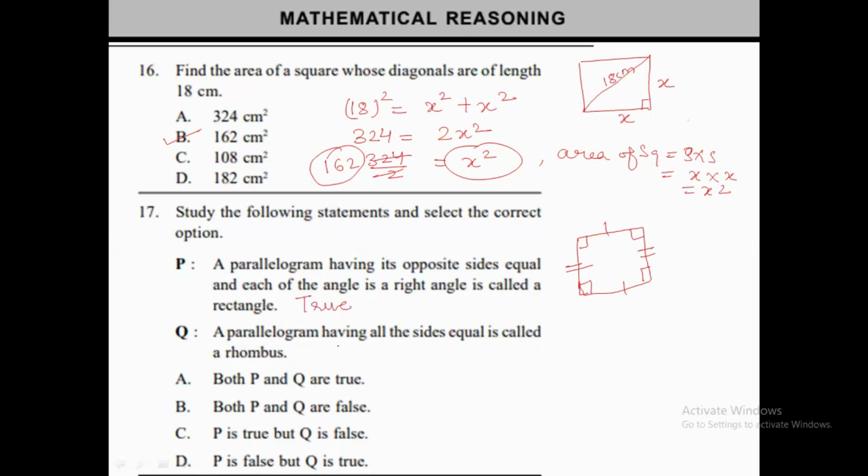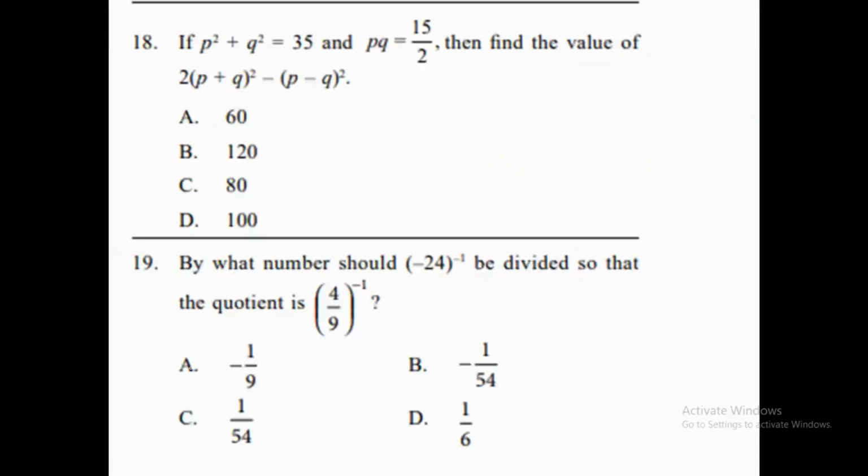Okay, now let's move to statement 2. Statement 2 is saying that a parallelogram having all the sides equal is called a rhombus. Yes, that is also true. So we can say both statements P and Q are true. So option A is our correct answer. Okay, let's move to the question number 18.